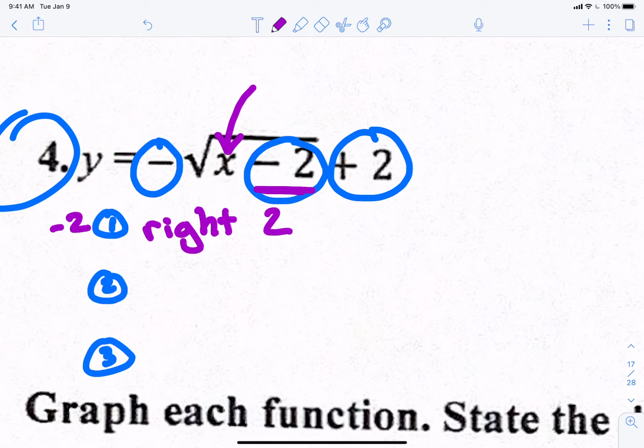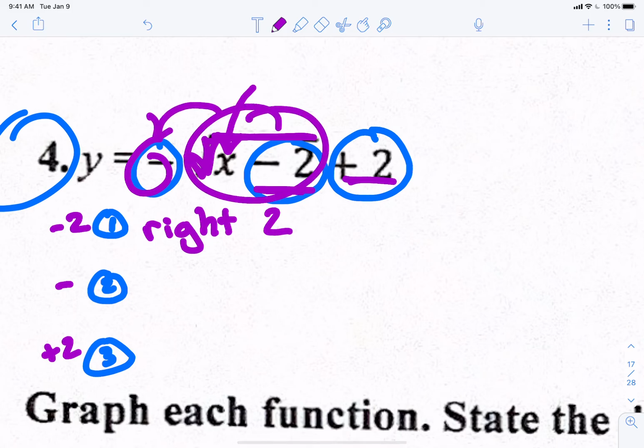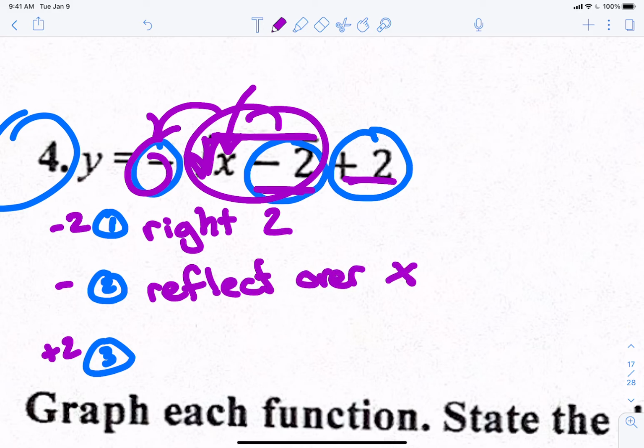Now, after I've subtracted this 2 and I've applied the square root, would I apply the negative or would I add the 2? You would apply the negative first, and then you would add the 2. You would make whatever number is inside of here a negative number, and then add the 2 to it. So, what does the negative on the outside do? It's a reflection over the x-axis, because that negative's on the outside. Then, finally, the plus 2. What does the plus 2 do? You move it up 2. Does that make sense? So those 3 things. Use your cheat sheet. Use your transformation sheet.